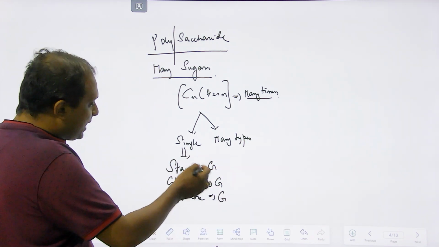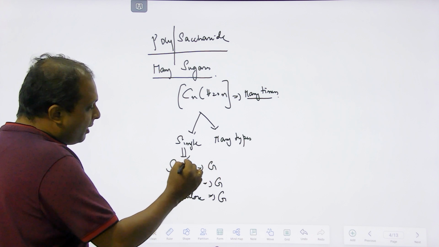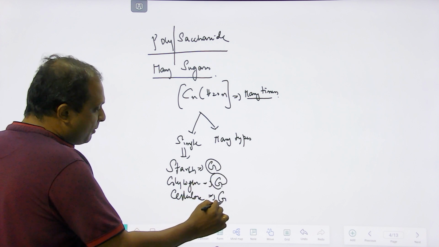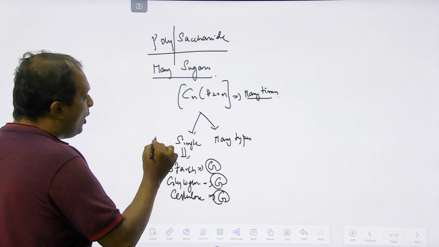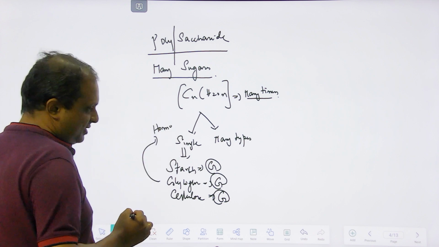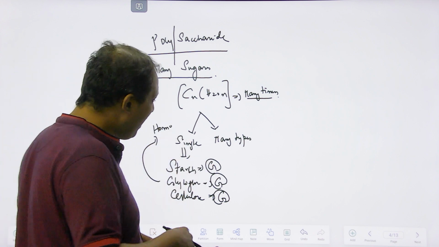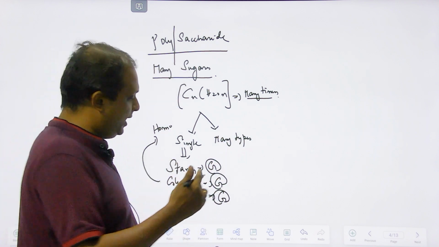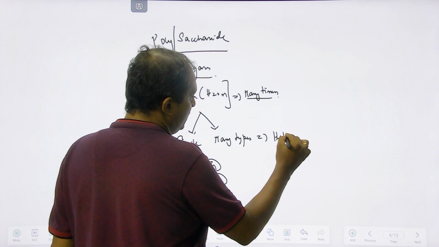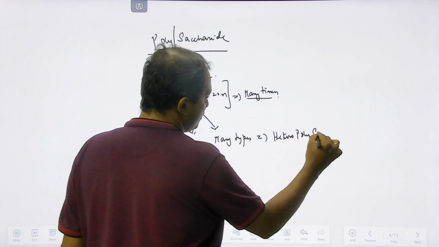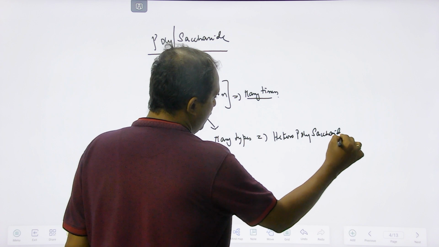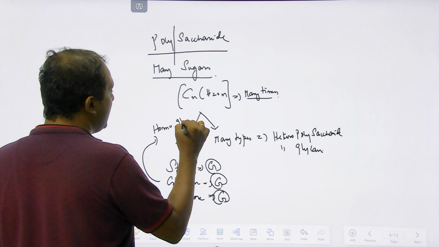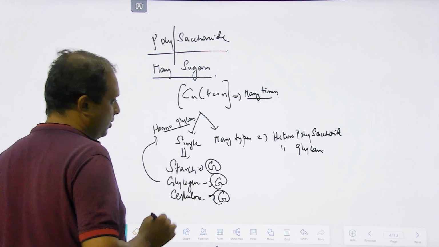But the point to be derived here is that starch is made up of many glucose, glycogen is made up of many glucose, cellulose is made up of many glucose. Hence we call this a homopolysaccharide. Homo means same. On the other hand, if the polysaccharide is going to have more than one type of monosaccharide, we can call this a heteropolysaccharide. You can also call these homoglycans and heteroglycans.